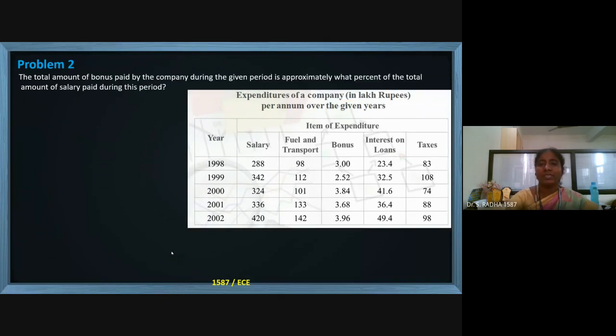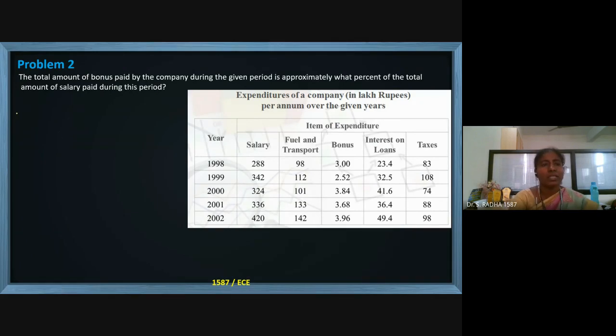Now I am moving with the same data, one more question. The total amount of bonus paid by the company during the given period is approximately what percent of the total amount of salary paid during this period?